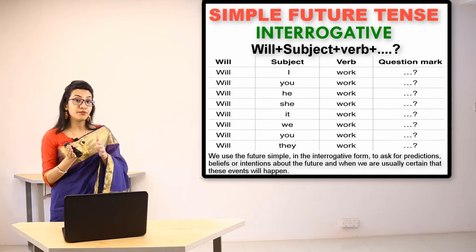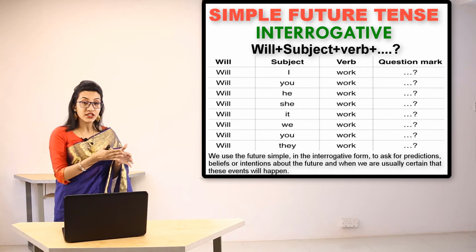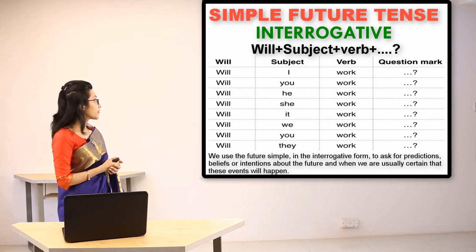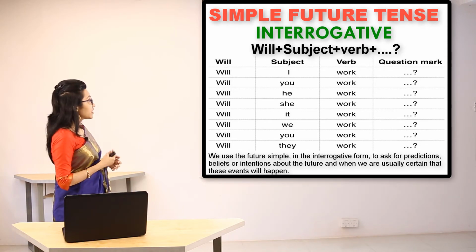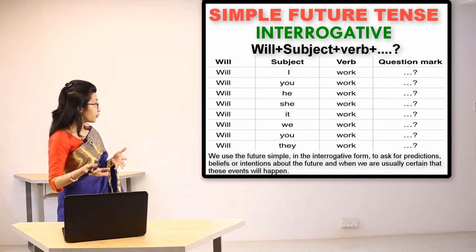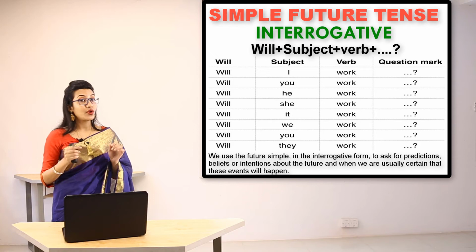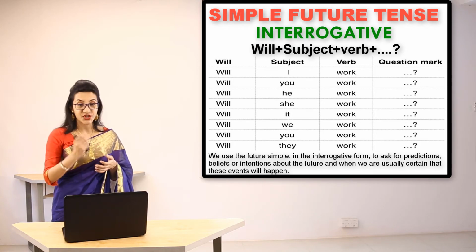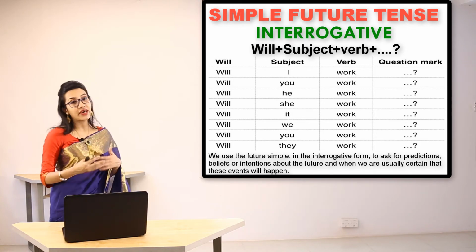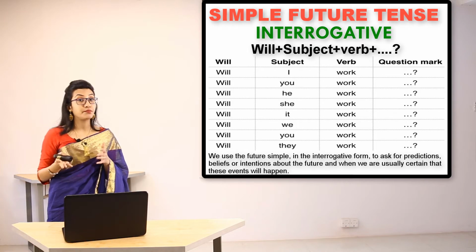So will has been put at the beginning of the sentence to ask a question. Will I work? Will he work? Will they work? In all these cases, what is seen in common? The question mark.